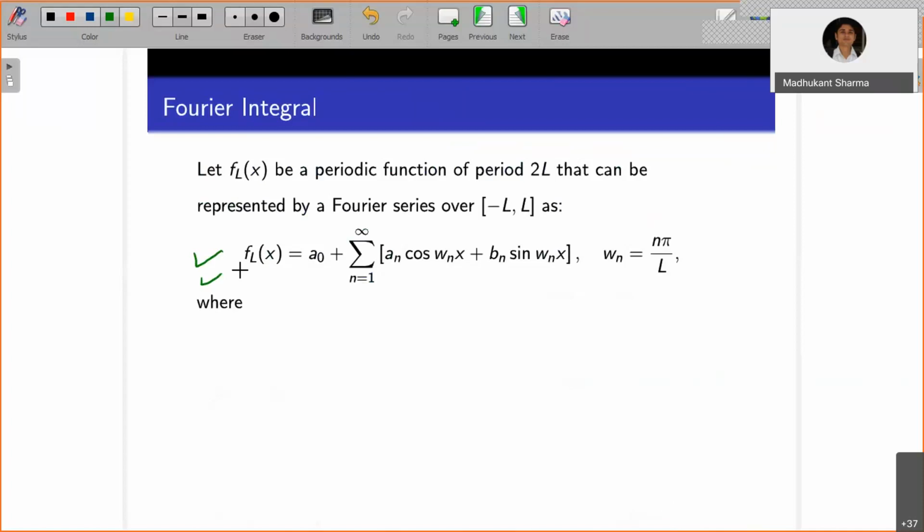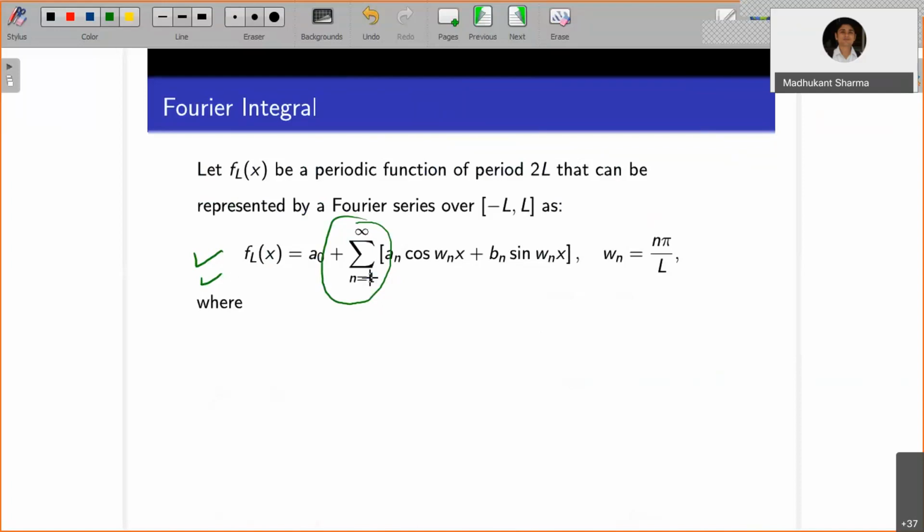I hope you are able to observe what we have seen in the case of the Riemann integral as well. When a limit over the sum is tending to infinity, that actually tends to the integral. Similarly here, earlier it was the discrete case, now it is going to be the continuous case, equivalent to an integral value. So we are going to flatten the curve, with L tending to infinity.